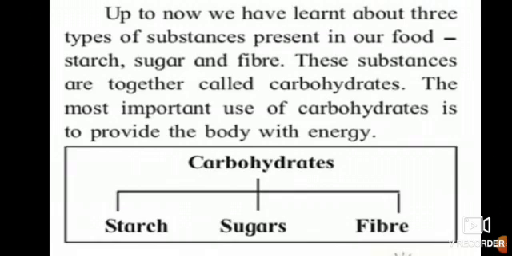We studied this first also. These 3 different types of substances are very much present in our food, and when all come together, it is called carbohydrates.